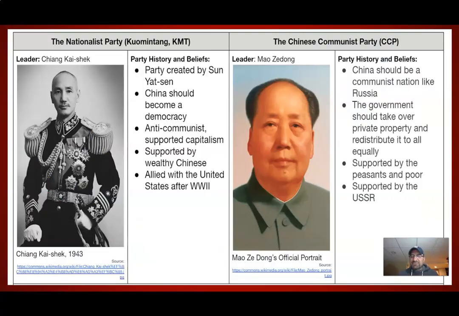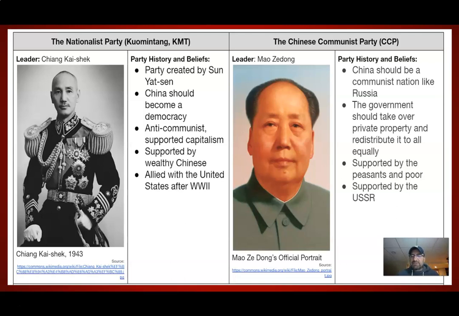Well, as the Nationalist Party, which Sun Yat-sen was the leader of, he obviously had to pass it down to a leader named Chiang Kai-shek or Jiang Jieshi. Jiang Jieshi was the leader of the Nationalist Party. He followed Sun Yat-sen's leadership, but he promoted more of a dictatorship than democracy, even though he preached for democracy.